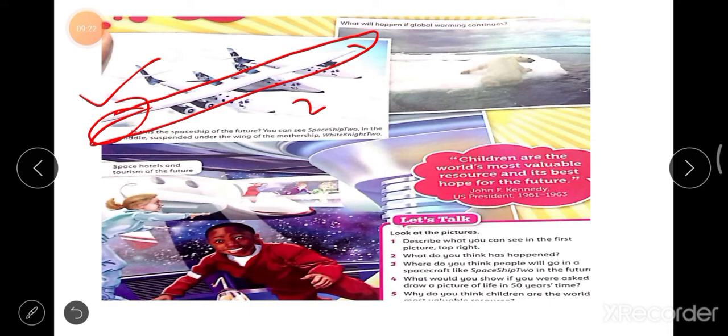So what is weightlessness? It means they are free of the Earth's gravity, so that you float about. Float means to move, floating. It's basically used for a thing or object that moves slowly on the surface of a liquid or water. So it's called floating. So you will start floating when there is no gravity.